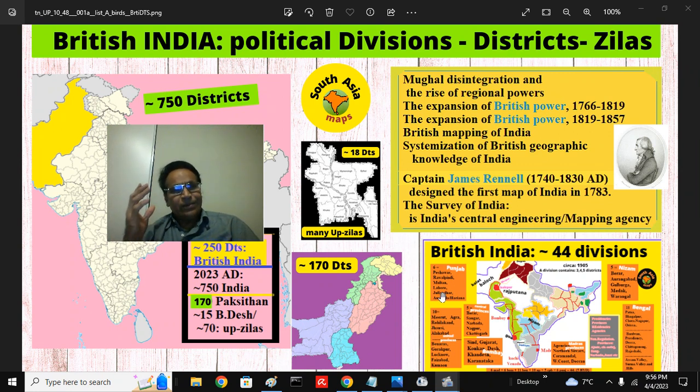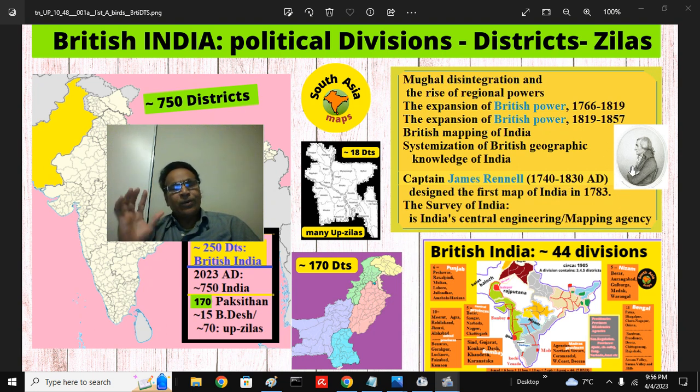The concept of the districts came after the British consolidated their power, after the Battle of Plassey and Battle of Buxar, and they appointed geographers. The first, the father of Indian geography, is James Rennell, who passed away in 1830.